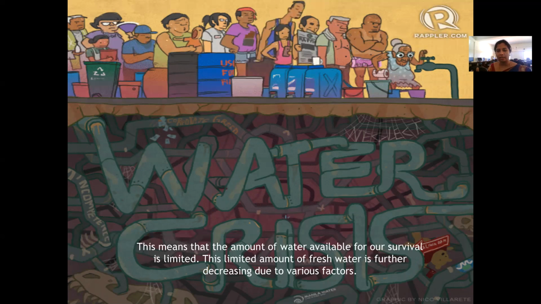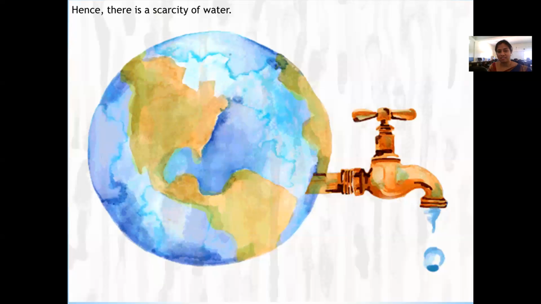What are the reasons for that, and what are the consequences of it? Scarcity of water. We have seen that there will be a water crisis. This means the amount of water available for our survival is limited. That's why whenever there is any event, we keep talking about saving water, saving trees. Why? Because these help us for our survival, and these are in a very limited amount. So hence, because of such things, we have scarcity of water, because the fresh water which is available on our land, which we can drink, is getting reduced day by day.